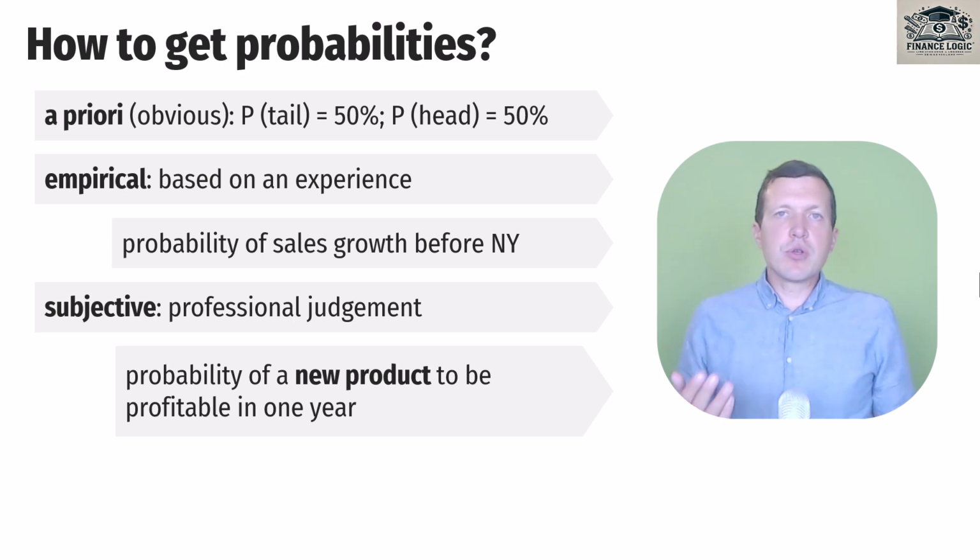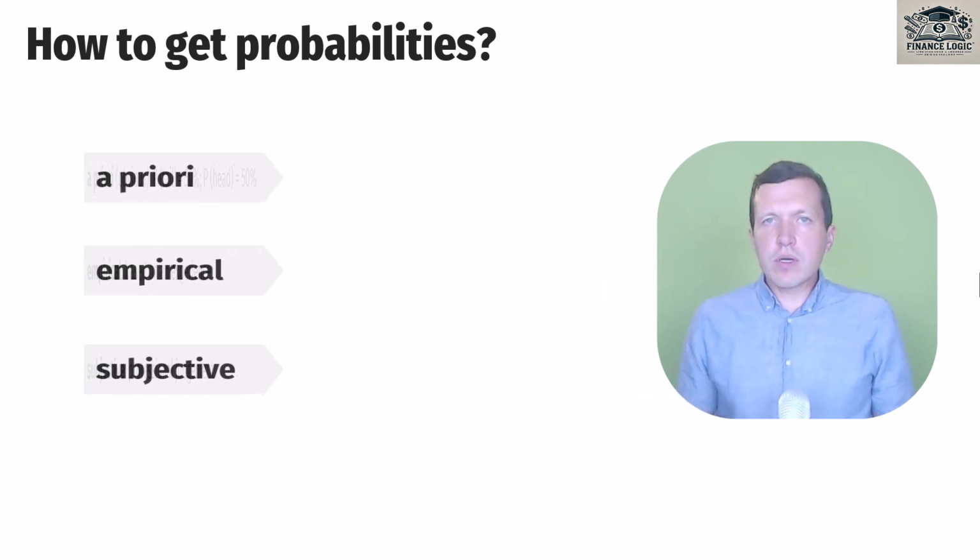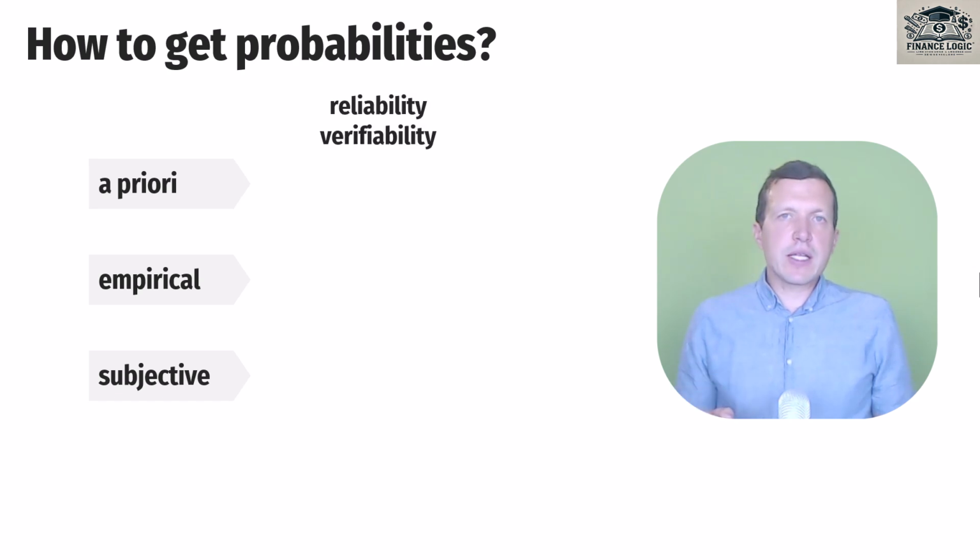And source of probability defines how confident we can be in our numbers. For example, I'm super confident that probability of having tail or head as a result of dropping a coin is 50% because it's obvious. But I'm not 100% confident that new product will earn profit because I don't have any kind of past experience in that area. As a result, what we have here? We have here a very strong relationship between source and degree of confidence. Or we can say that source defines degree of reliability and verifiability of our numbers.